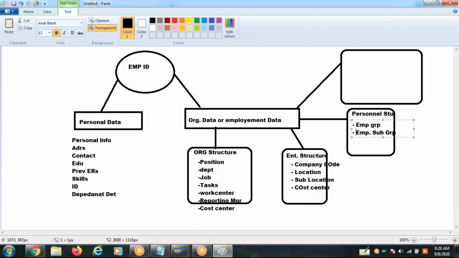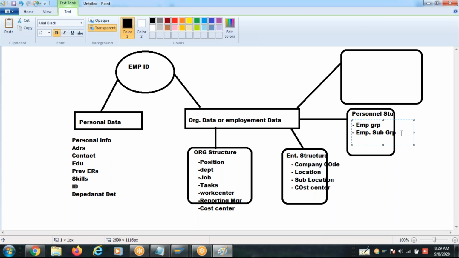This is not based on entity accounts. Enterprise structure is based on what? You are identifying the employee accounting wise and location wise. Personnel structure is what? You are identifying the employee based on the nature of work of an employee. And then employment type, and then frequency, monthly or weekly, full time or part time, working times wise. So you divide and identify the employee based on these criteria.